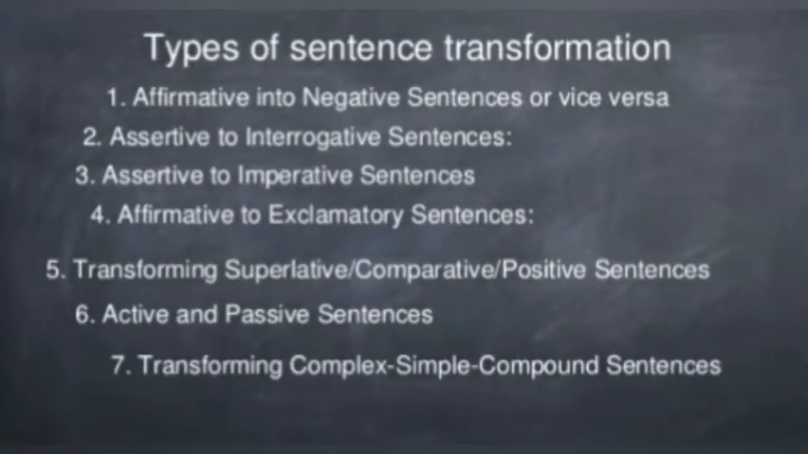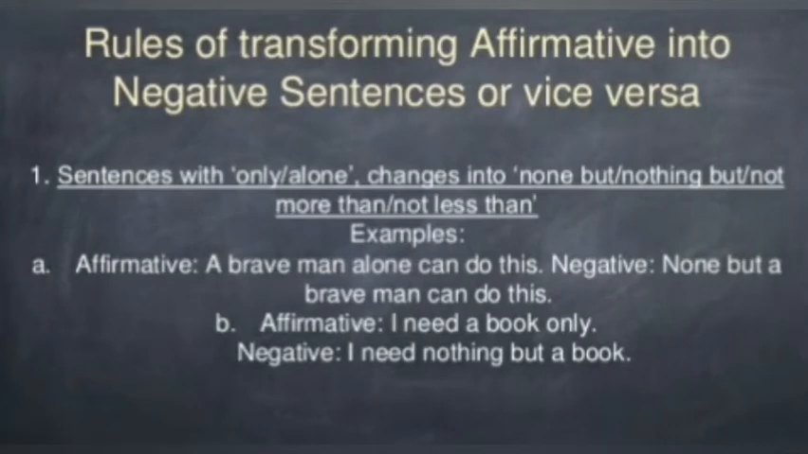Types of sentence transformation: affirmative into negative sentence or vice versa. Affirmative, often we consider that one as positive sentence. Assertive to imperative sentences. Affirmative to exclamatory sentences. Transformation of superlative, comparative, positive sentences. Active and passive sentences. Transforming complex, simple, compound sentences. Rules of transformation, or transforming affirmative into negative sentence or vice versa.